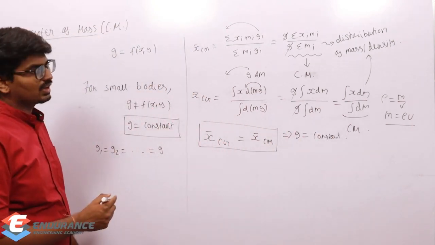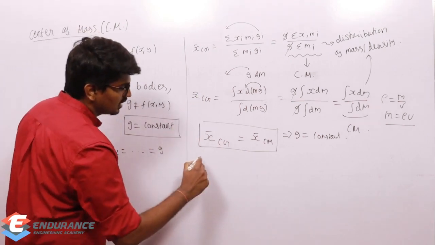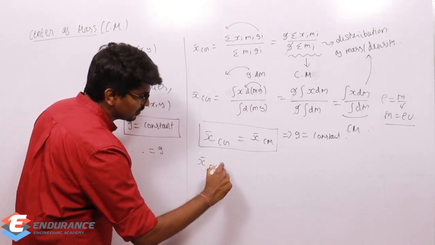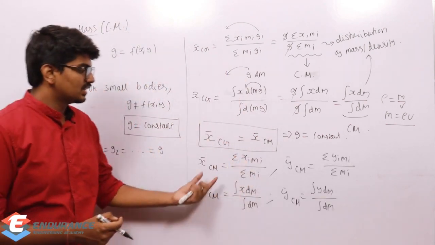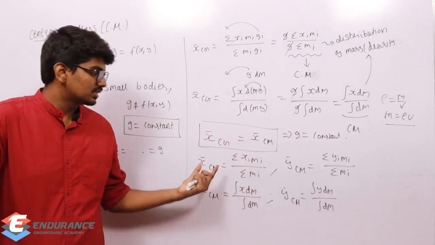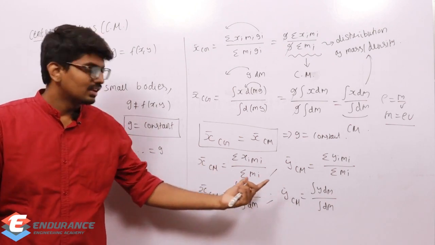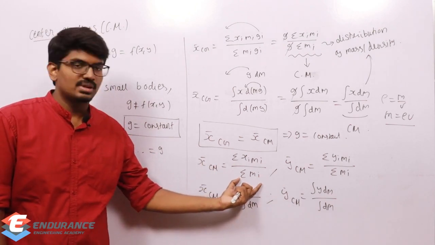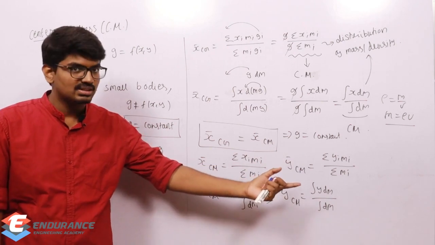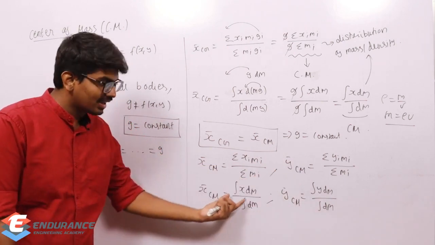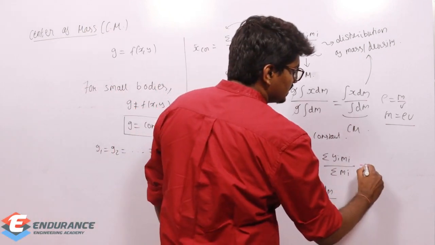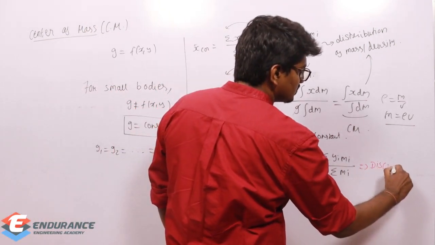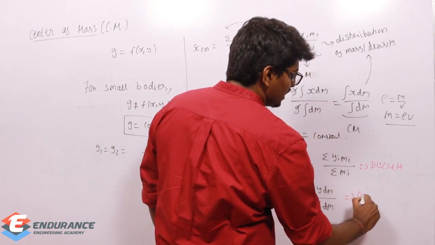Similarly for y also you can write it, so let me write it down. X bar cm, y bar cm for a discrete system will be summation of xi mi by summation of mi, and summation of yi mi by summation of mi. Here it is integration because it is a continuous system. So this is for discrete and this is for continuous.